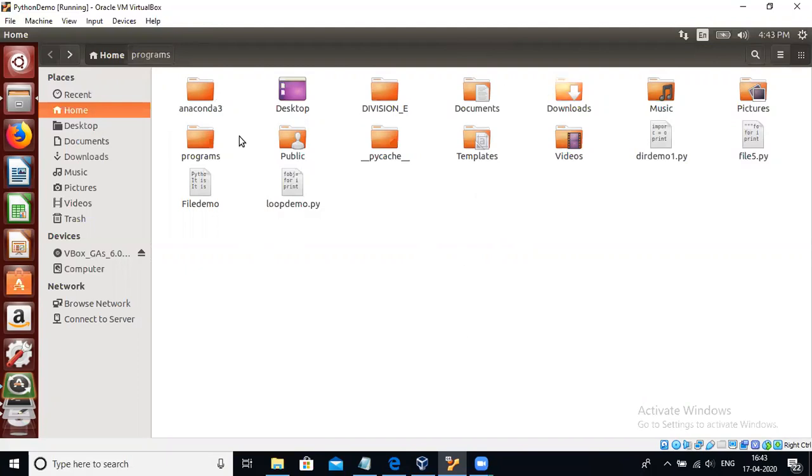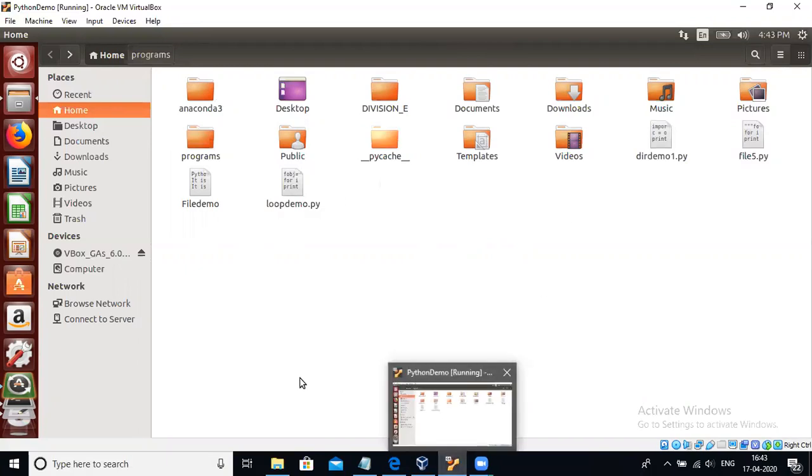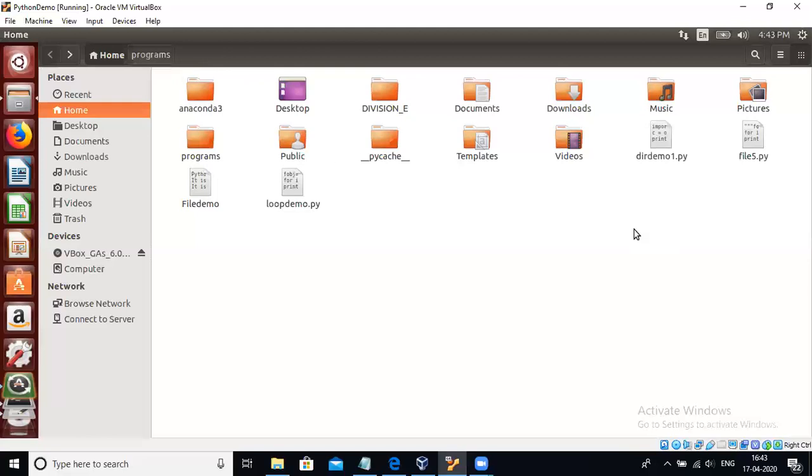For example, if I want to list the folders and files present in the home directory, then we will use the listdir method to print the names of all the subfolders and files inside this home folder.